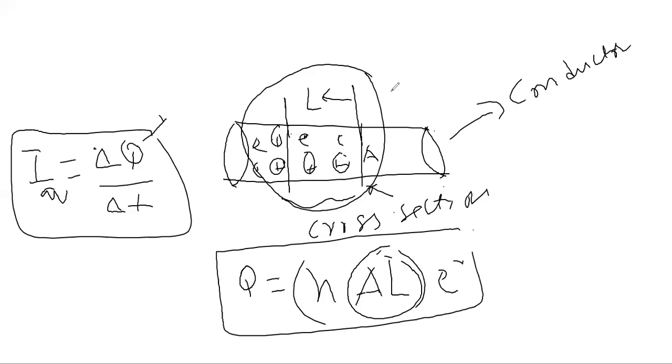There are two kinds of currents we will discuss later, conventional and electronic current. But here we are just calculating charge.